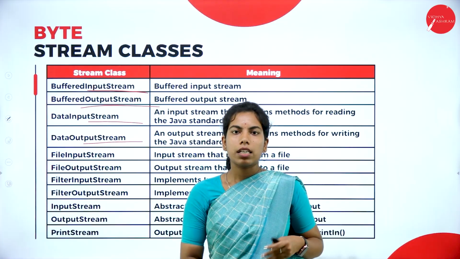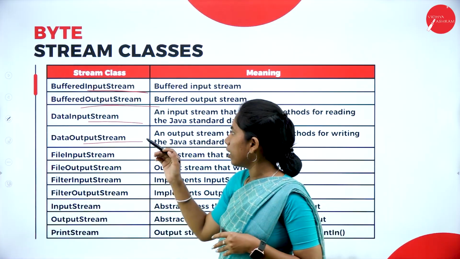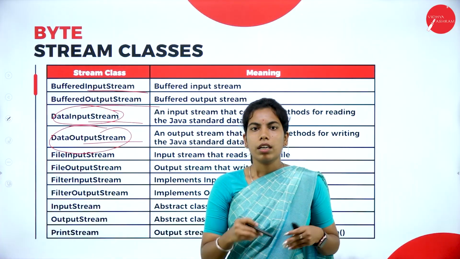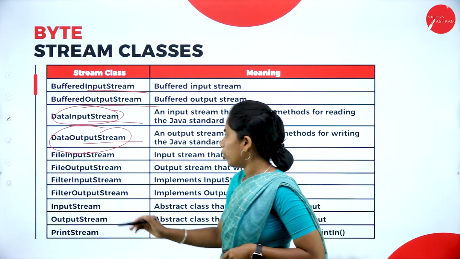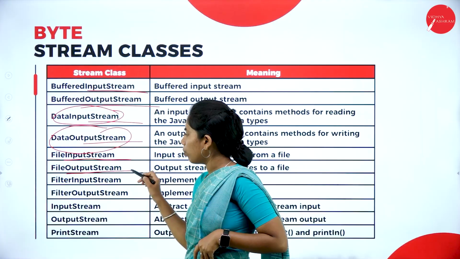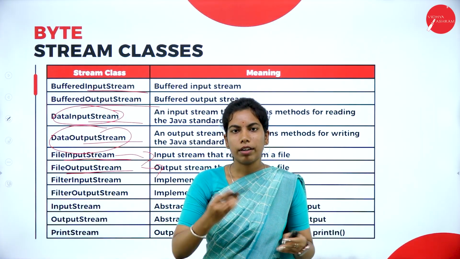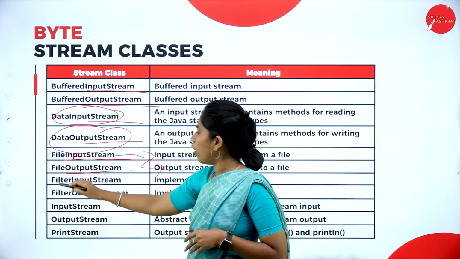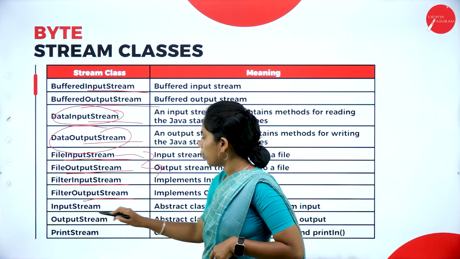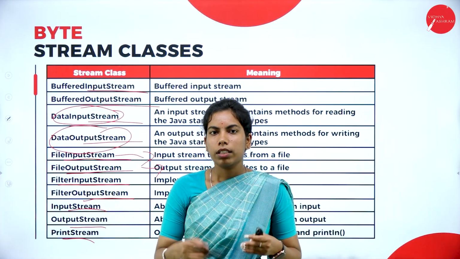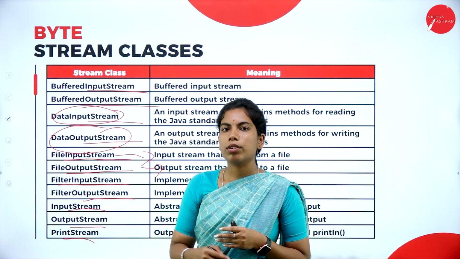In serialization and deserialization, you will understand what exactly the data input stream and data output stream are, but right now don't worry about this. And file input stream and file output stream are mainly for what? An input stream reads from the file and an output stream writes to the file. And also the filter input stream, output stream, and lastly the print stream. These are some of the classes you need to know.